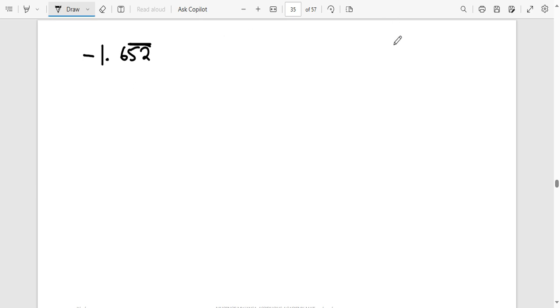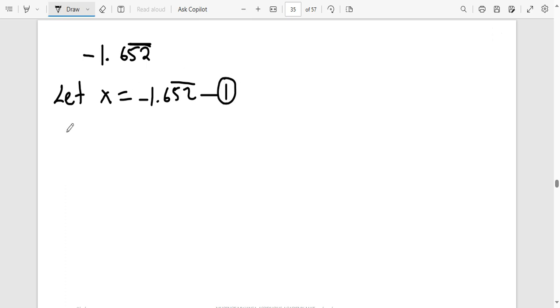Now, when you are writing in the form a over b, meaning as a fraction, the denominator can't be equal to 0. B should never be equal to 0. Remember what we said, if b is equal to 0, that is a complex number. It's not a real number. Okay? Doesn't exist, in other words. So let x be equal to negative 1.652 repeating. This will be equation 1.